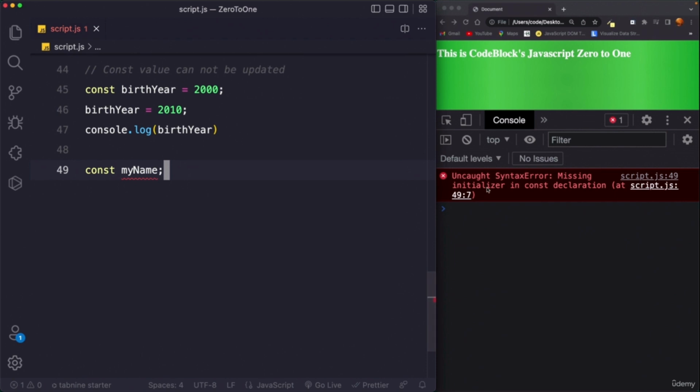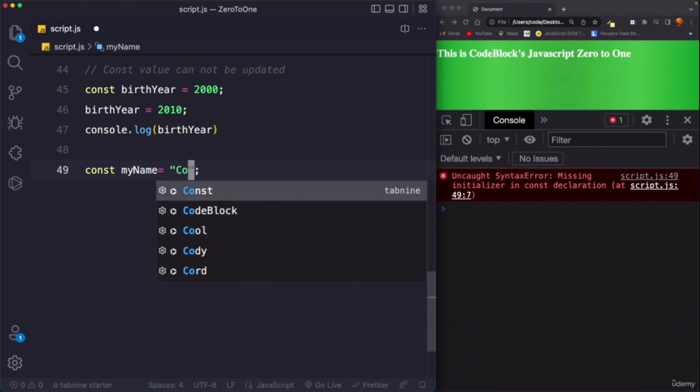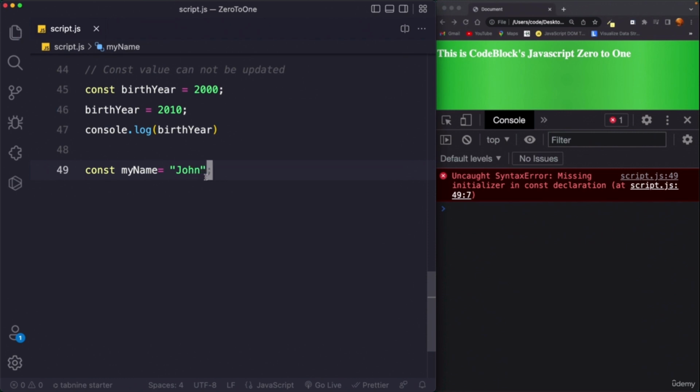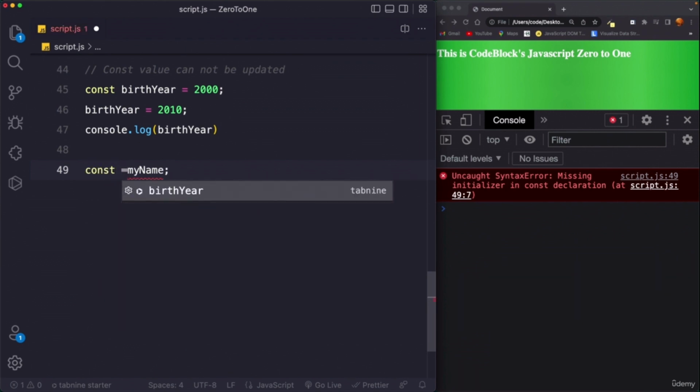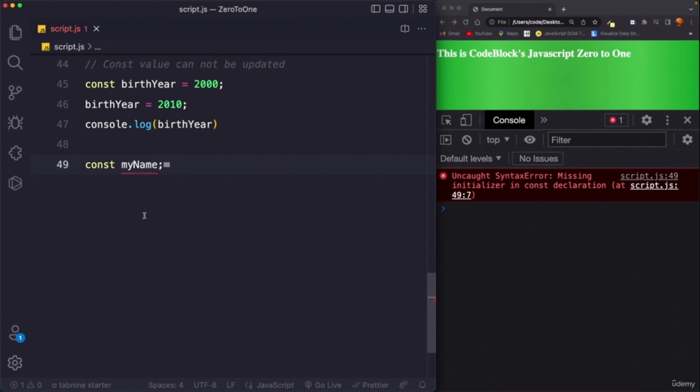This error simply means that when using const, we basically need an initial value. So now we can say, let's go with John. This is completely fine, but again, you cannot do something like the empty declaration. This is possible using the let keyword, but for const this is not allowed. So you will get the error: missing initializer in const declaration. I hope it is making sense so far.